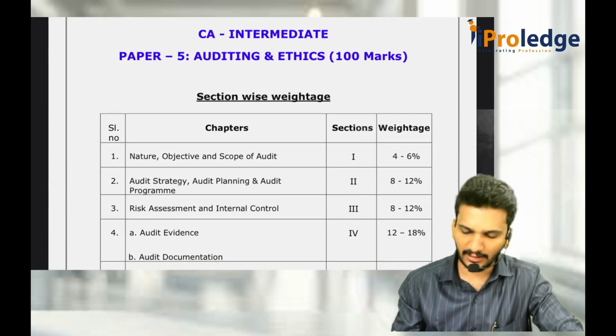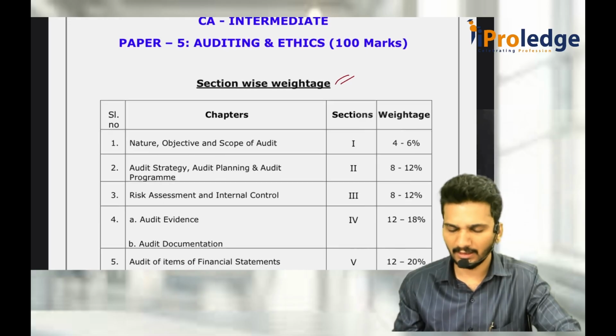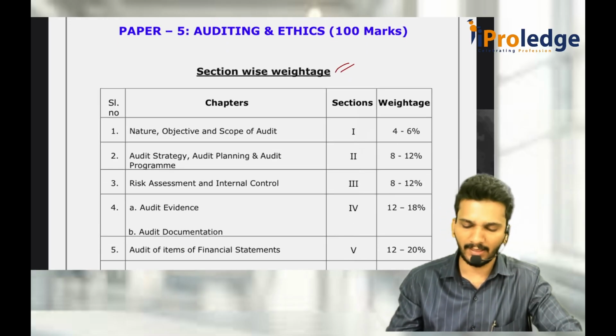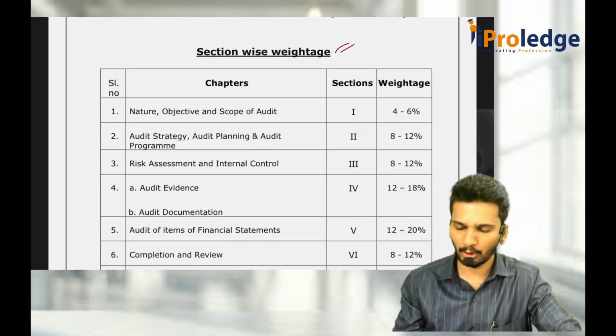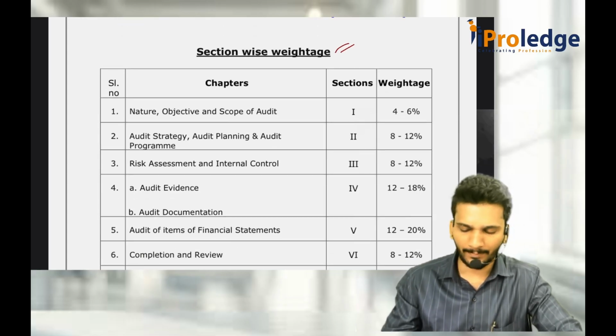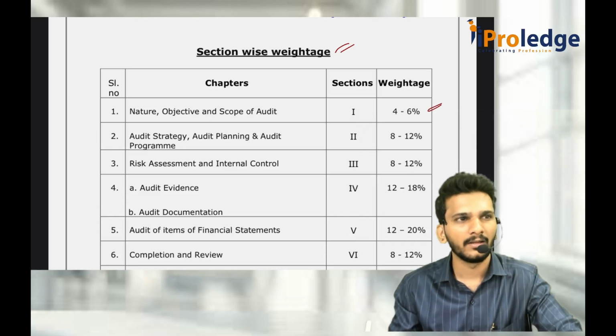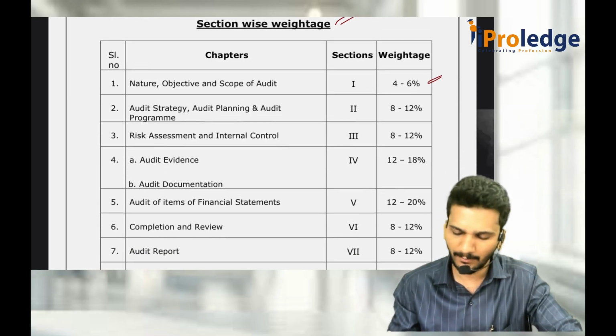See, this is the section-wise weightage which we have discussed in the class. Still, I am discussing. It is given entirely by ICAI, based on the question papers. Chapter 1 is around 4 to 6 marks. How many marks is the question paper? 100. That means some 5 marks question can come here.